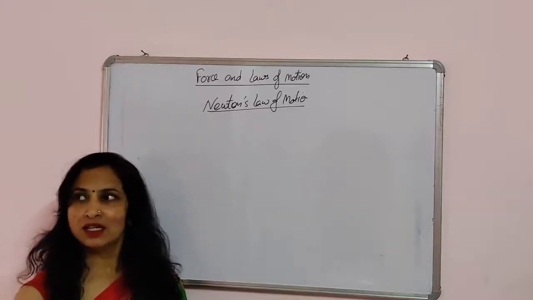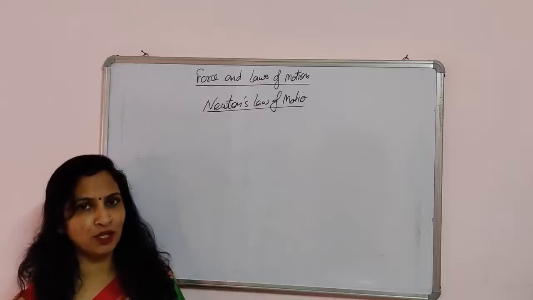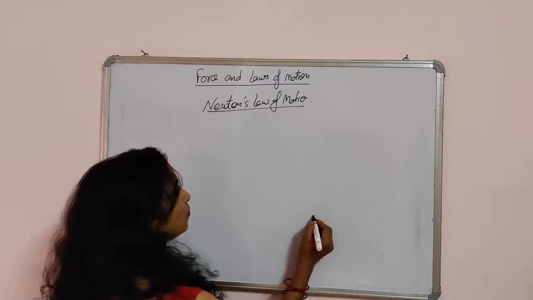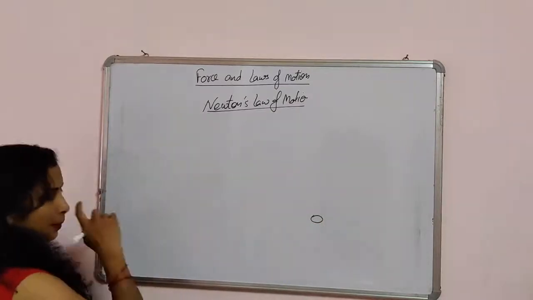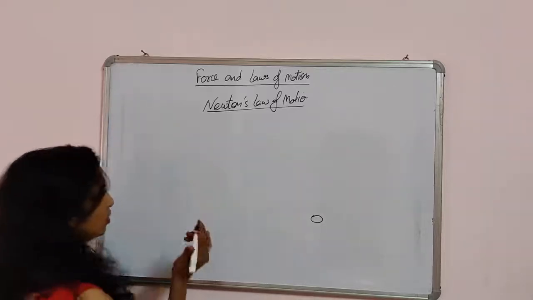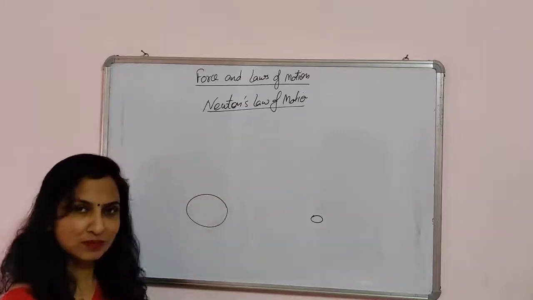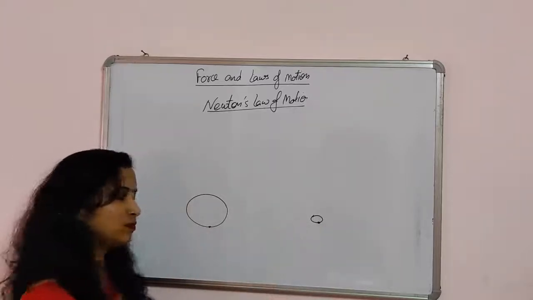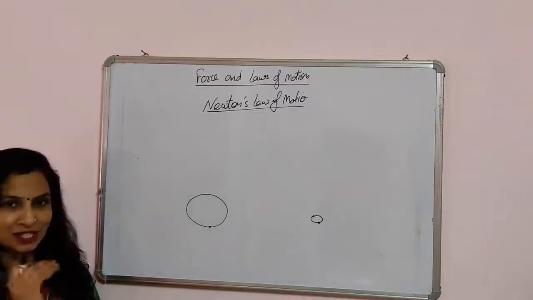Suppose we have two balls. One is a very big and heavy ball, and the other one is a small and very light ball. Like this is a table tennis ball, and the other one is a heavy ball. Actually, I don't know the types of ball, so I'm taking a stone, a round stone, like a hammer. Both are stationary, both are initially at rest.